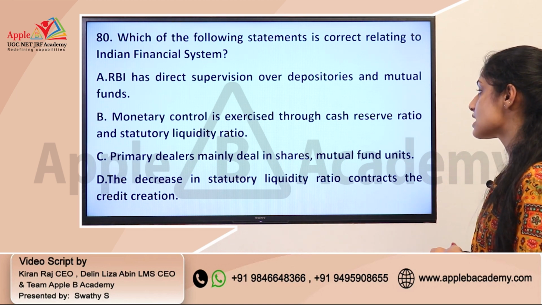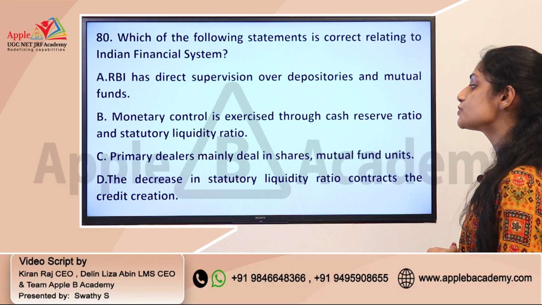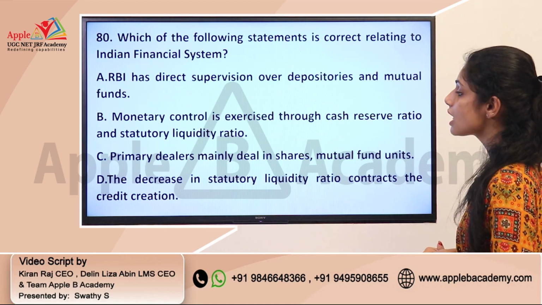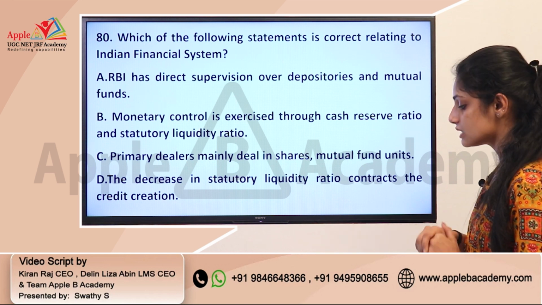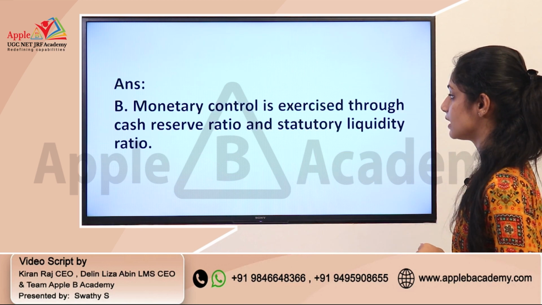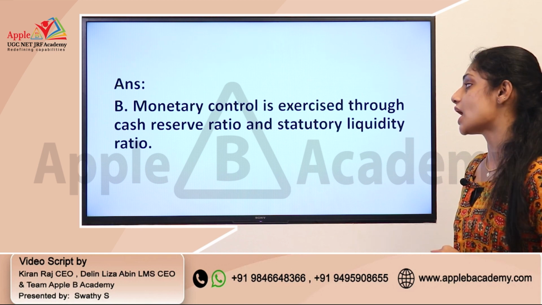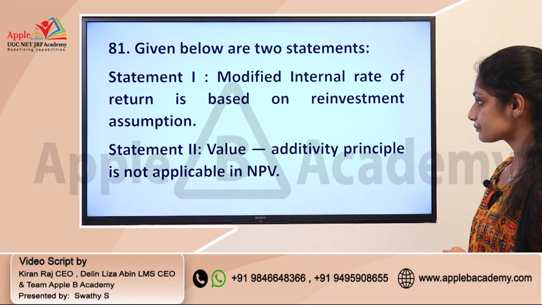Monetary control is exercised through cash reserve ratio and statutory liquidity ratio. Option C, primary dealers mainly deals in shares, mutual funds, units. And option D, the decrease in statutory liquidity ratio contracts the credit creation. Okay, and the correct answer given by NTA was option B, that is monetary control is exercised through cash reserve ratio and statutory liquidity ratio.